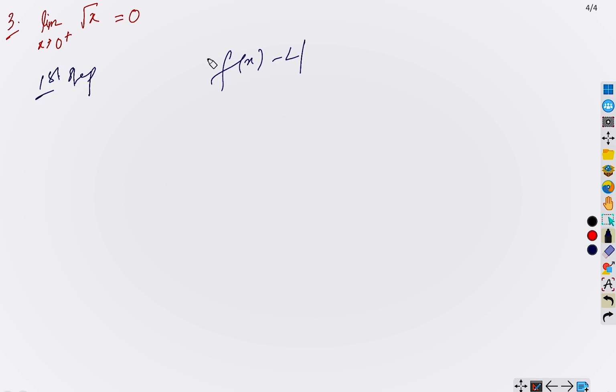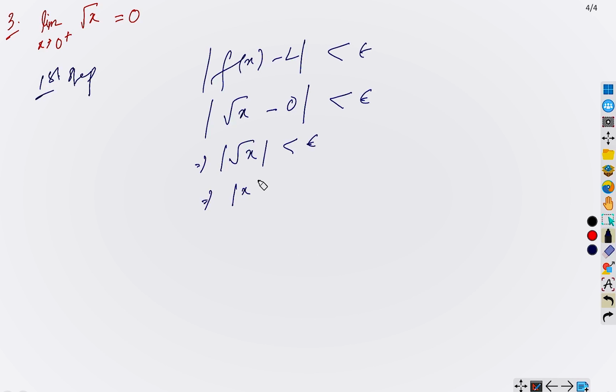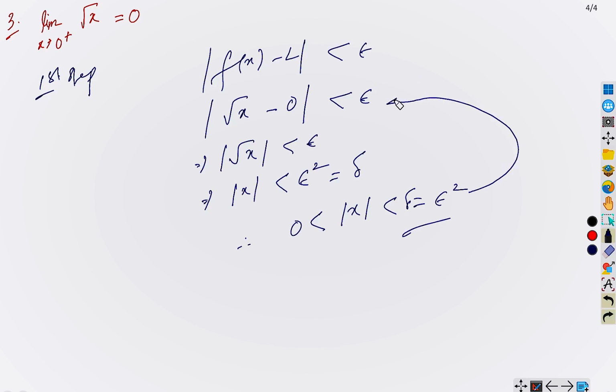|f(x) - L| less than epsilon. Yes. What is our f(x)? Root x. What is our L? 0. Yeah. Root of x implies less than epsilon, implies taking square root to both sides. Very simple. From here we obtain this equal delta. We will just write, therefore, yes, pretty simple, right?